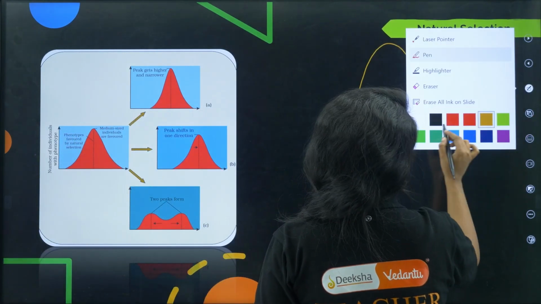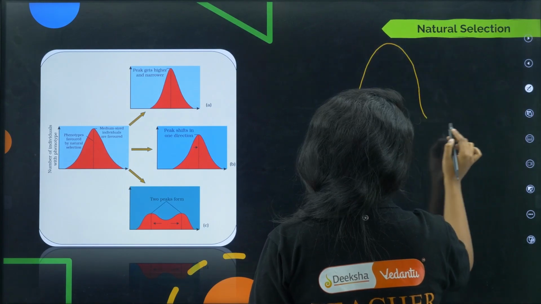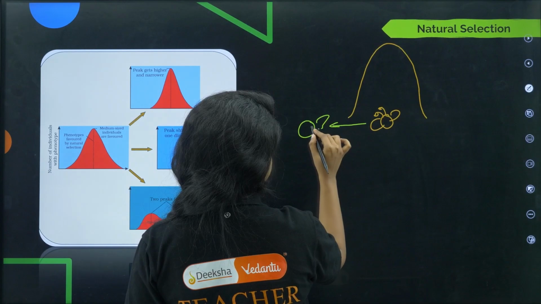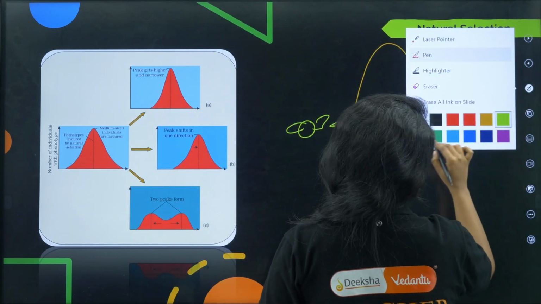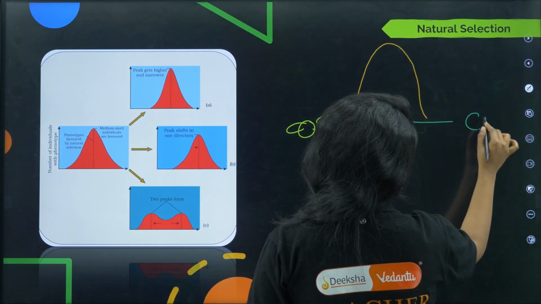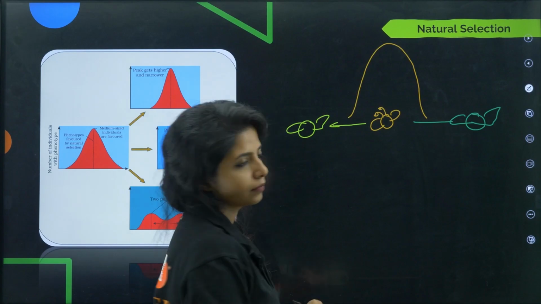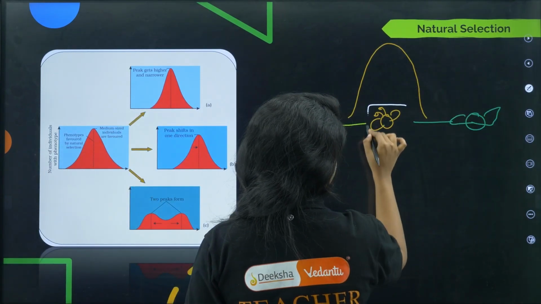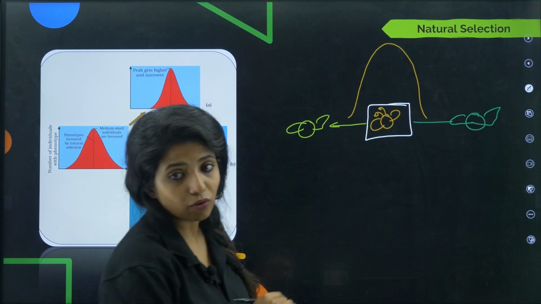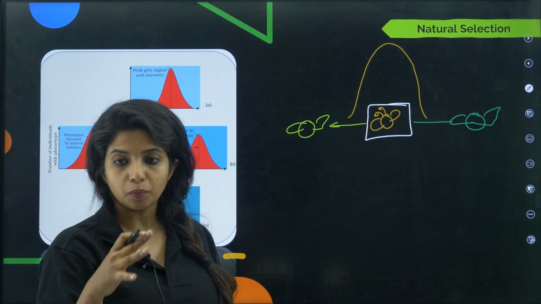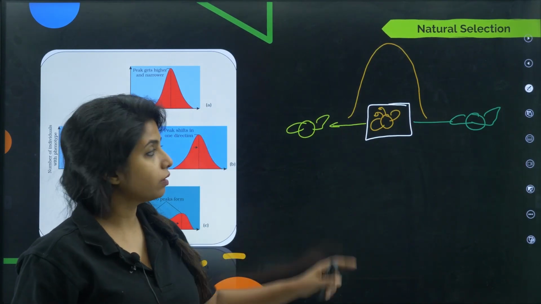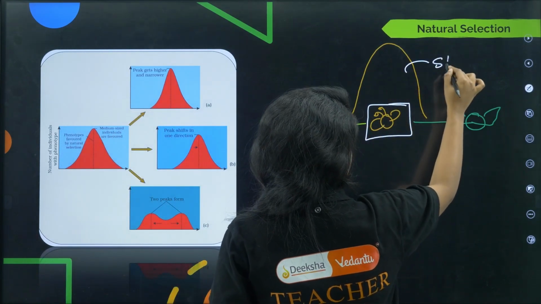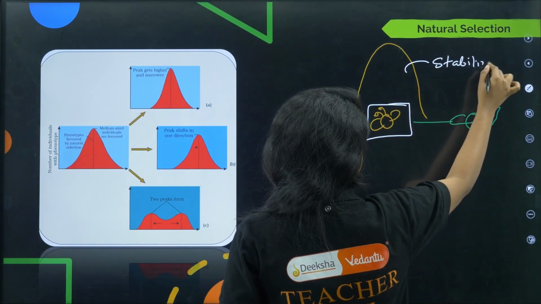But you had another population which was green in color, and another population which was dark green in color. The ones in the moderate range were able to survive because they are camouflaging there, and this is known as stabilization, where it is in the middle.